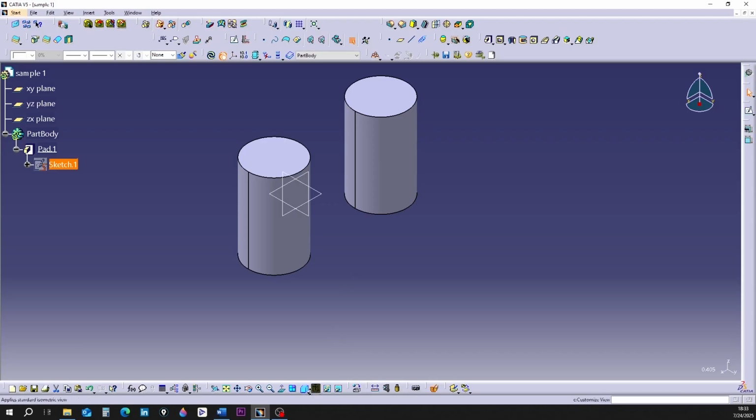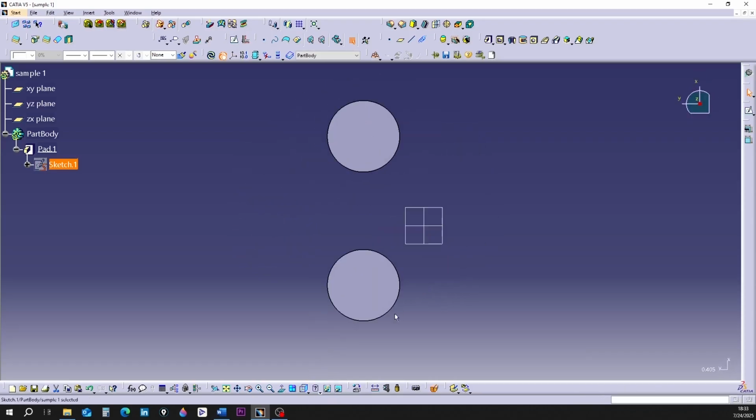I'm making the view direction vertical. It can be seen that the centers of the cylinders are away from the origin. This distance was the same 100. I need to define a plane first. This plane is parallel to the ZX plane and is at a distance of 100 from it.